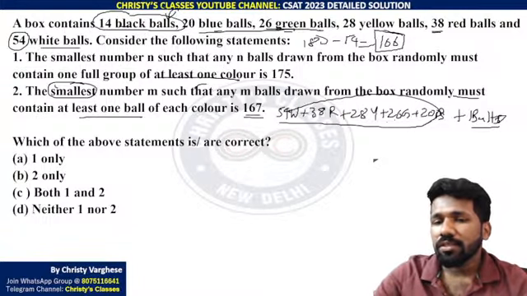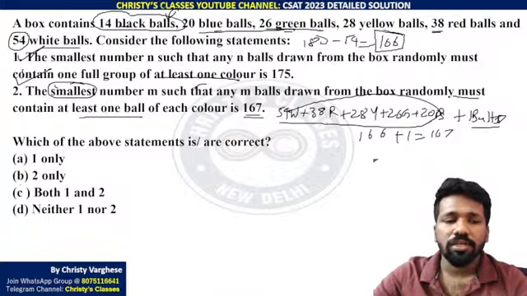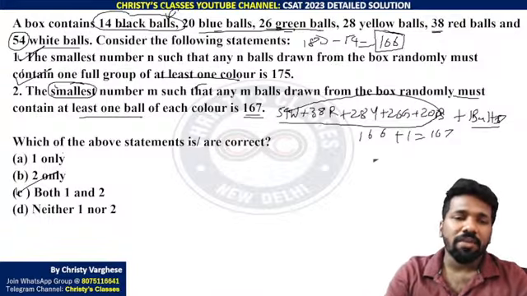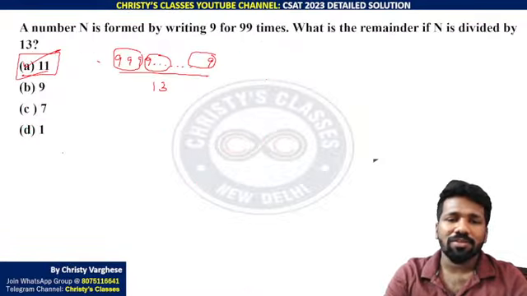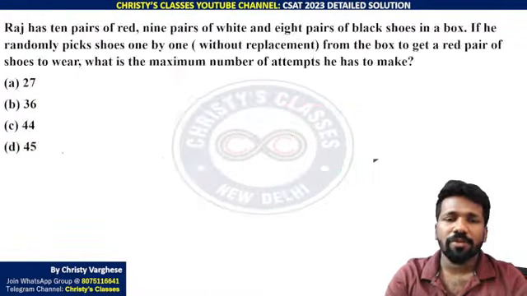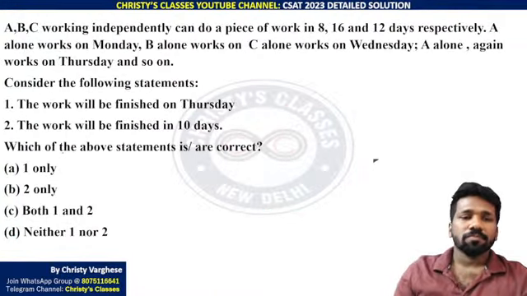That means adding all this, you got 166 plus 1. 167 is the minimum number to ensure one ball of each color. So statement 1 and statement 2 both are correct. So both 1 and 2 is the correct answer. All of you clear? It was time consuming, but the logic was not difficult. But two different situations you need to analyze in the same question. That is why it was a little time consuming.